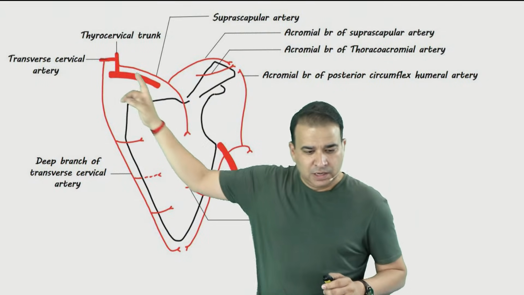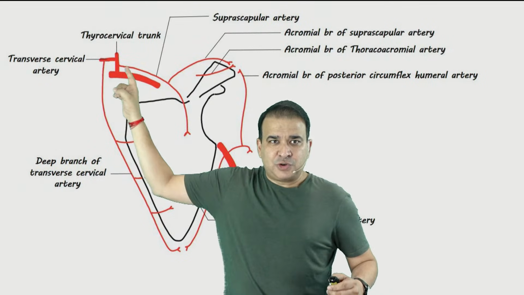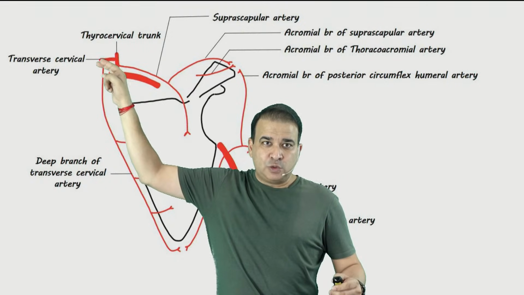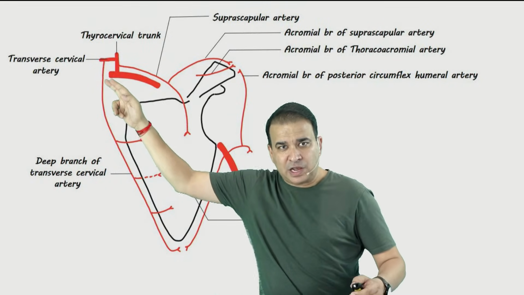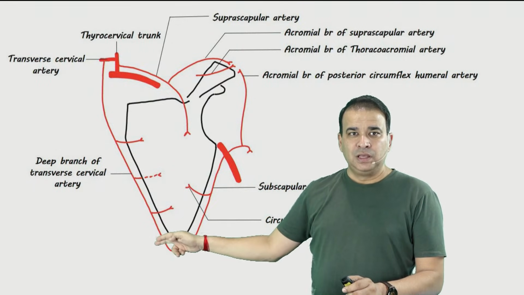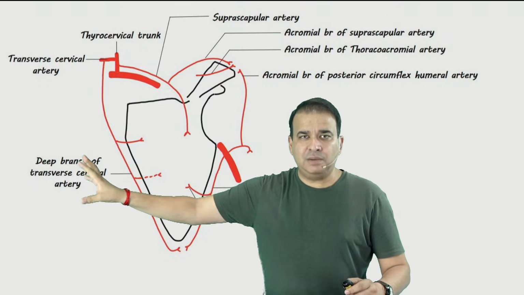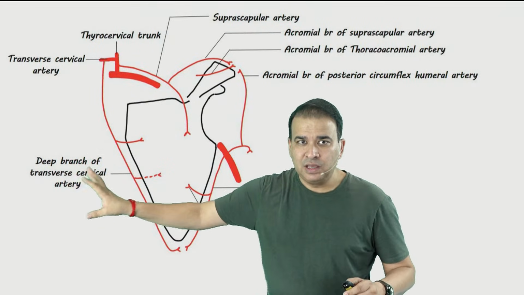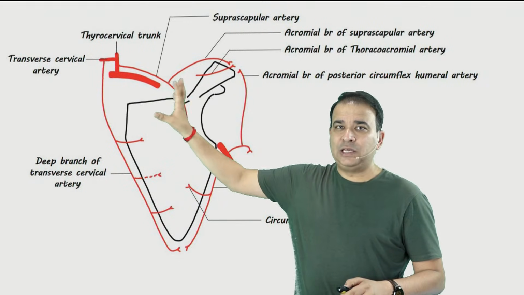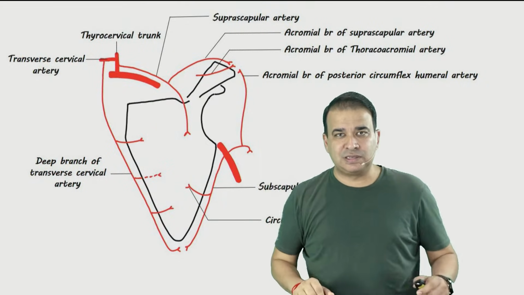Number two, then we have transverse cervical arteries. Transverse cervical artery usually divides into a superficial branch and deep branch. Now that's a deep branch of transverse cervical artery which is running along the medial border of scapula. So guys, deep branch of transverse cervical, also you can say dorsal scapular artery. So deep branch of transverse cervical or dorsal scapular and suprascapular artery, this contribution is from where? Thyrocervical trunk.